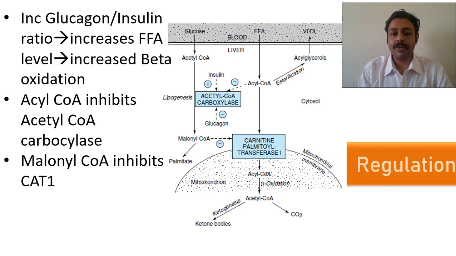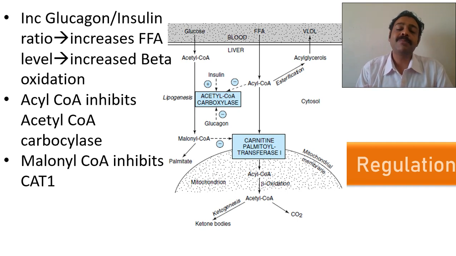This acyl CoA will inhibit acetyl CoA carboxylase. So what is acetyl CoA carboxylase? That is the first enzyme of fatty acid synthesis. It will inhibit that. And glucagon will stimulate all these enzymes. And when is glucagon elevated? During fasting. And a lot of fatty acids are coming into all the cells, so that increases the availability of the substrate, which will also increase beta oxidation.